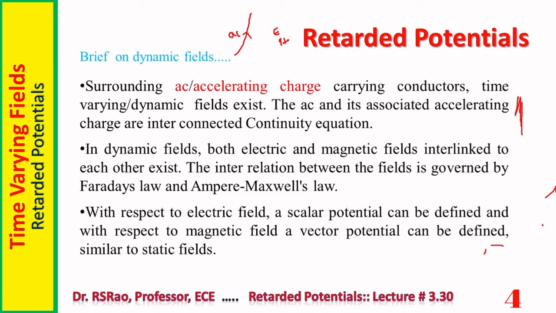Now, AC, alternating current. This is current. We all know current is the flow of charge, so AC is associated with some charge. Charge and current are related, and that relation is provided by the continuity equation. In one form, it is del dot J equal to minus dou rho by dou t, that is, divergence of current density is minus dou rho by dou t. On one side current, on the other side charge density. This aspect is quite important.